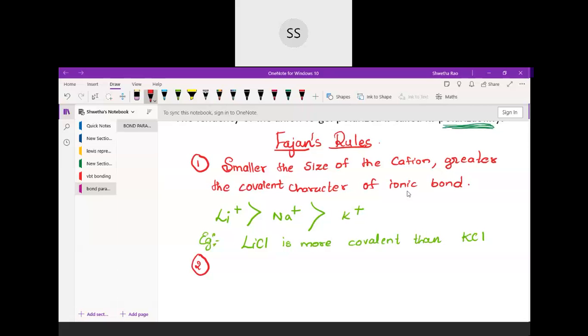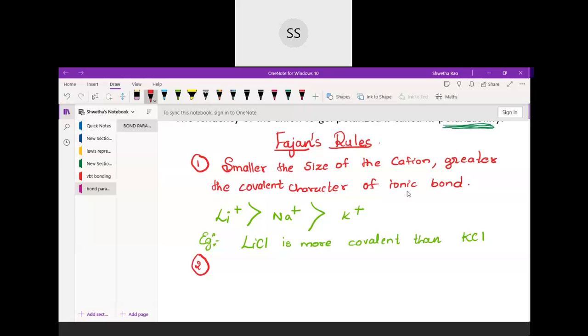Now second one is about the anion. So I told you that the cation always should be smaller in size. If they are smaller in size, no, they will have a high effective nuclear charge. So if their effective nuclear charge is high, they will have more tendency to grab that electron towards themselves. They should be able to shift that electron towards themselves. So that shifting can happen only if they are smaller in their size.